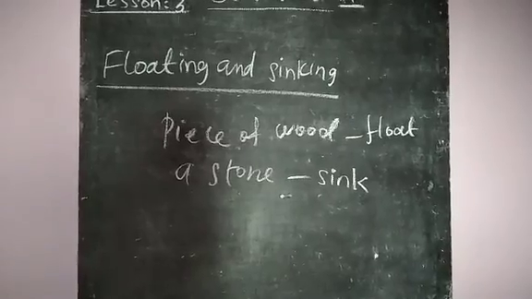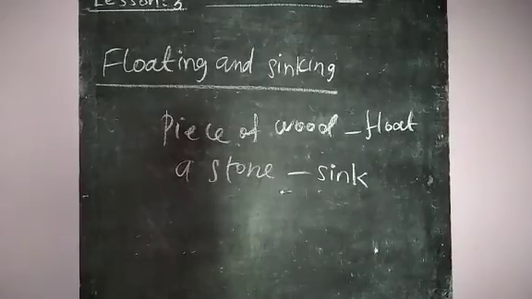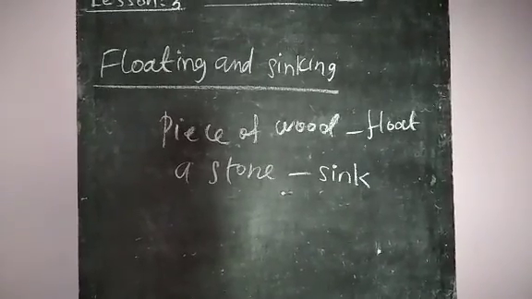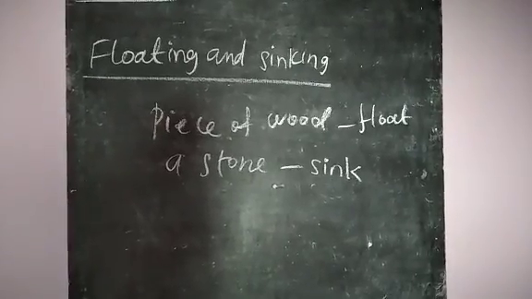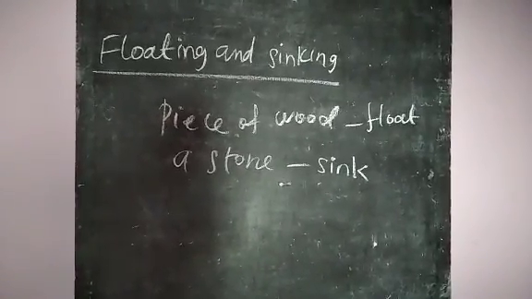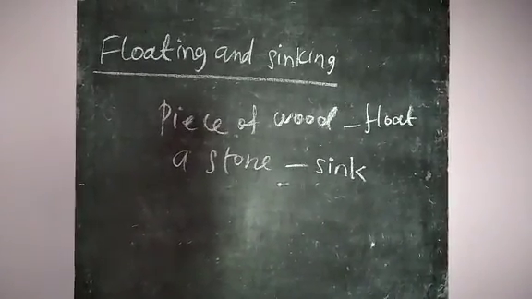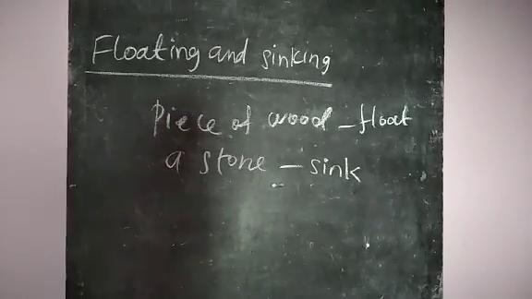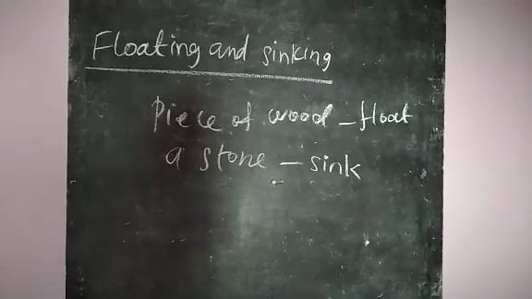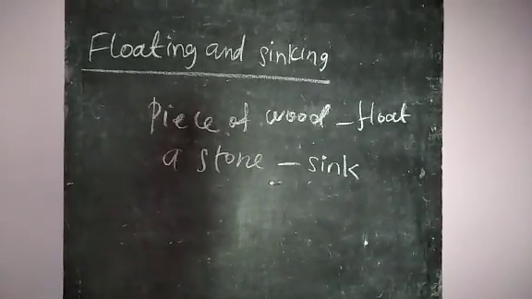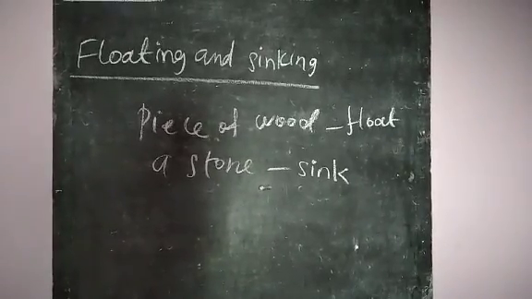A piece of wood will float and a stone will sink, because the density of the piece of wood is less than the density of the liquid, so it can float. The density of the stone is greater than the density of the liquid, so the stone will sink. So whether the body sinks or floats is determined by the density of the object compared to the density of the liquid.